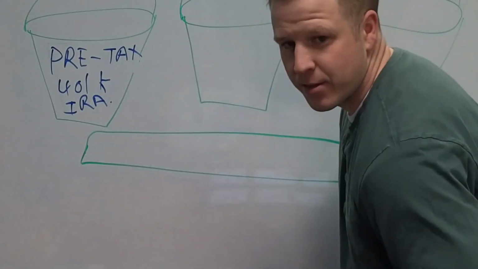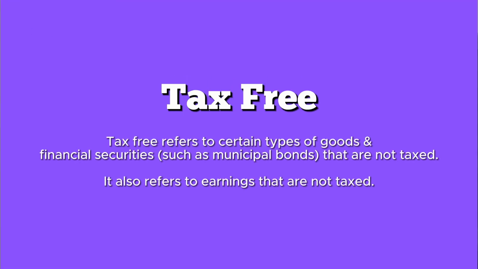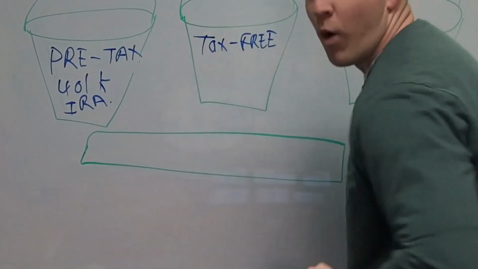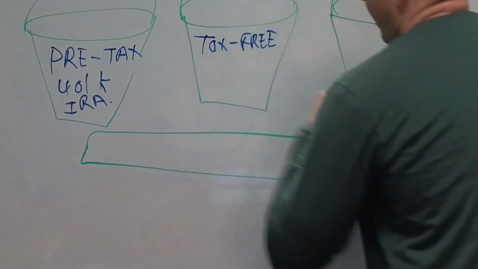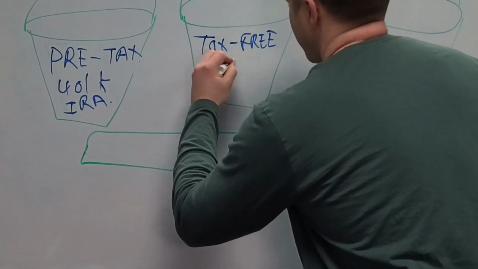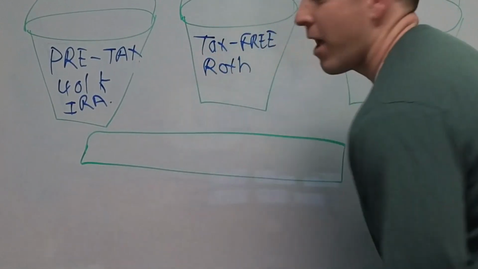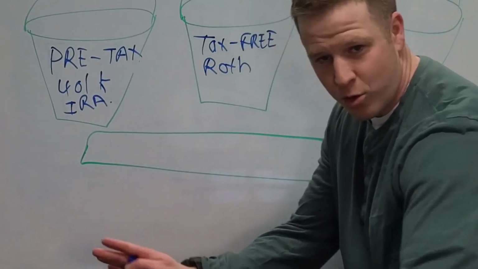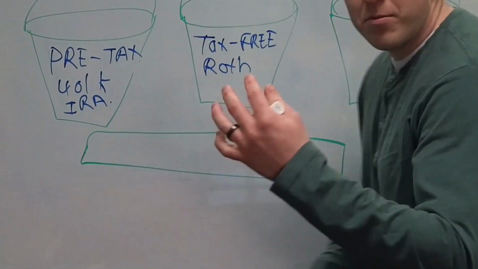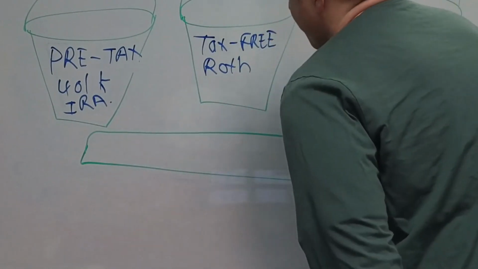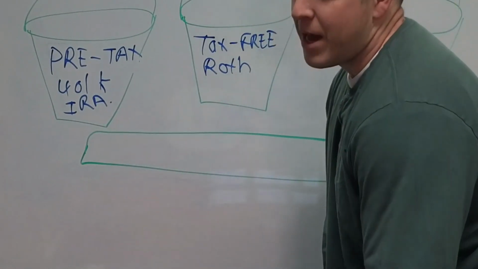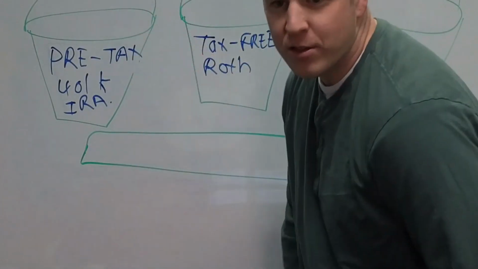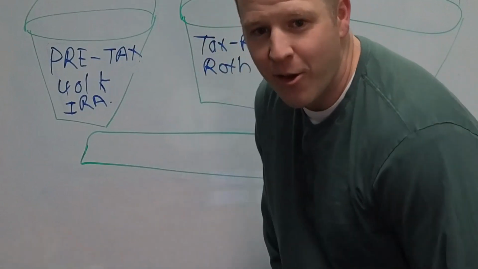The next tax bucket we got here is tax-free. One of my favorites, but they're all my favorites when it makes sense for you. So tax-free would be a Roth IRA or a Roth 401k, and these are cool because basically you get money from your paycheck and you're like, well, I already paid taxes. My paycheck withheld all that money for taxes. We all love that, how your salary is $100,000, but it feels like you're getting 50, that feeling.